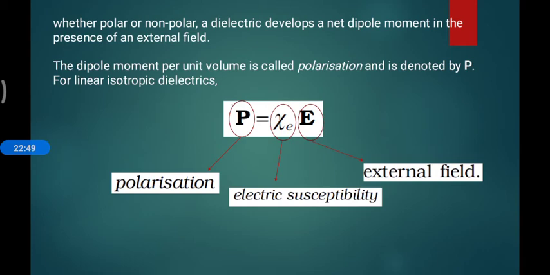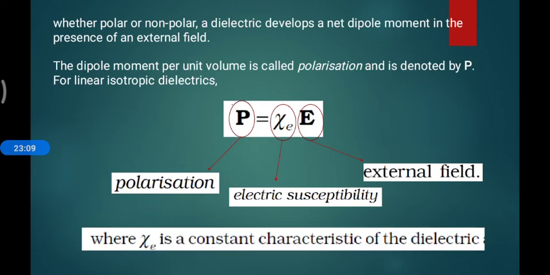Susceptibility is one of the constants related to the polarization of the particle, and it relates to non-conducting material. It is only important in non-conducting material. This is named electric susceptibility, where chi E is the constant characteristic of the dielectric material.